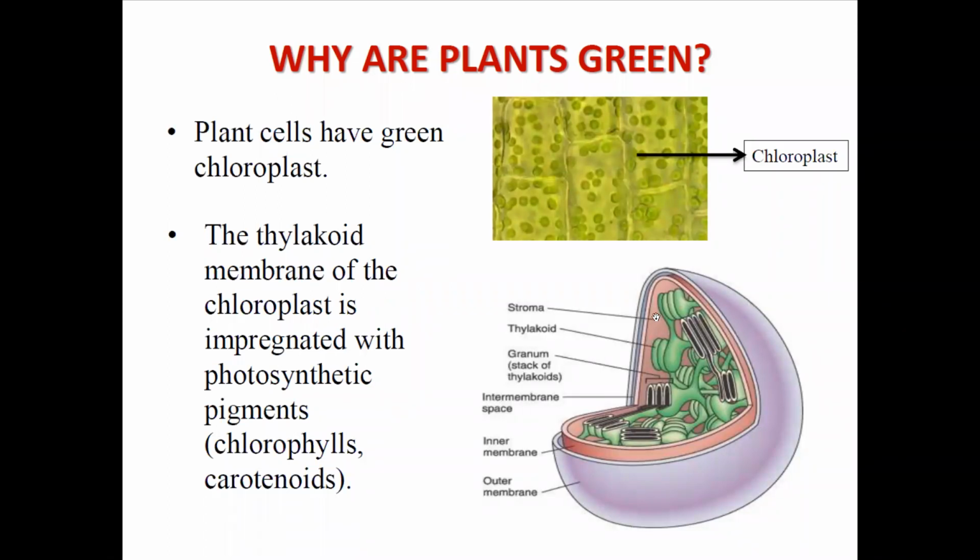In this, these are the stroma, and the thylakoid bags, the grana, are stored there. Then there is the intermembrane space, the inner membrane and the outer membrane, which should have a gap. All these things are included in the structure of the chloroplast.